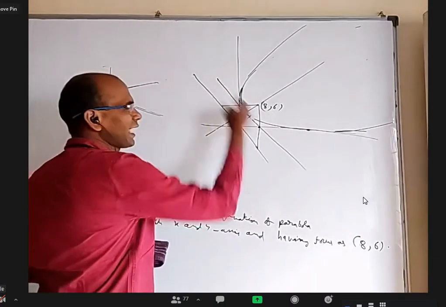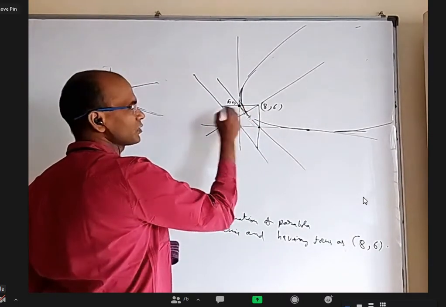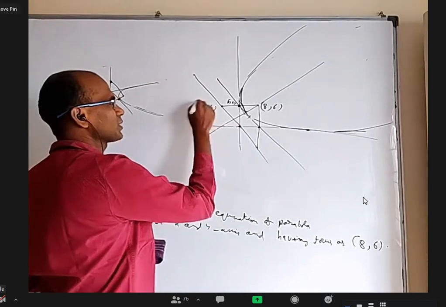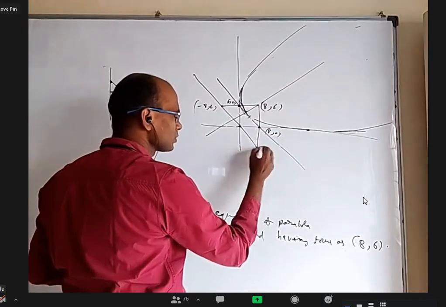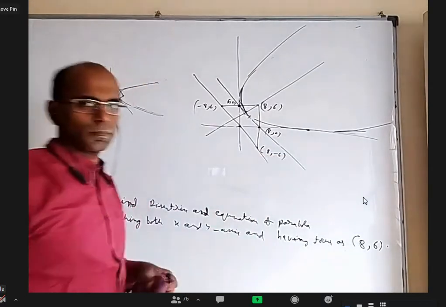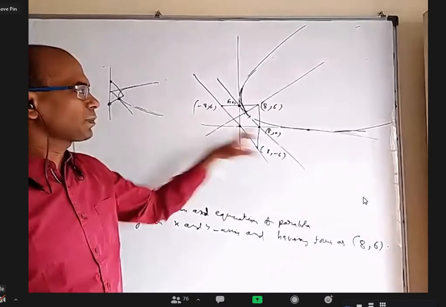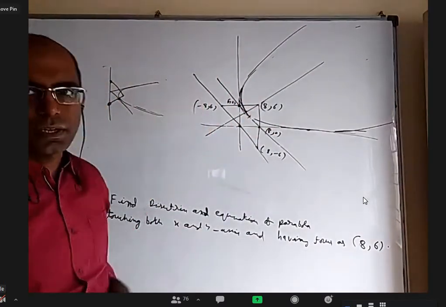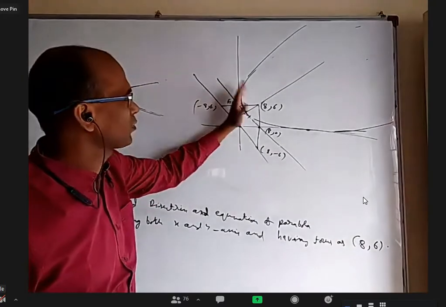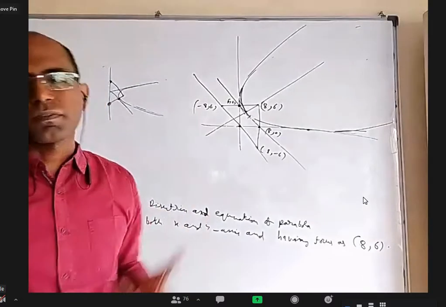So this tangent at vertex where it meets y-axis is 0, 6, because this foot, this will be minus 8, 6. Similarly, this point is 8, 0. This point is 8, minus 6. So total, 3 points on the directrix. Origin, because tangents are perpendicular. Image of focus with respect to any tangent should lie on directrix. Image with respect to y-axis this, image with respect to x-axis this. 3 points on directrix, you can find the directrix.